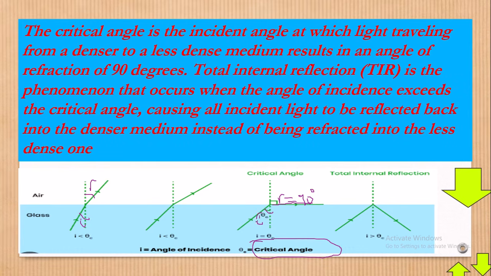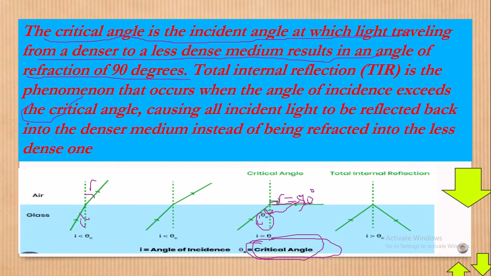Now, the critical angle is the angle of incidence when the angle of refraction is 90 degrees. We have it here that the critical angle is the incident angle at which light traveling from a denser to a less dense medium results in an angle of refraction of 90 degrees, like you can see. Once the angle of refraction becomes 90, we no longer call it the angle of incidence, but we call it the critical angle.